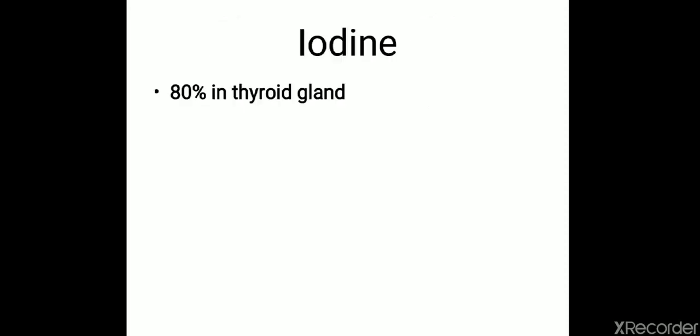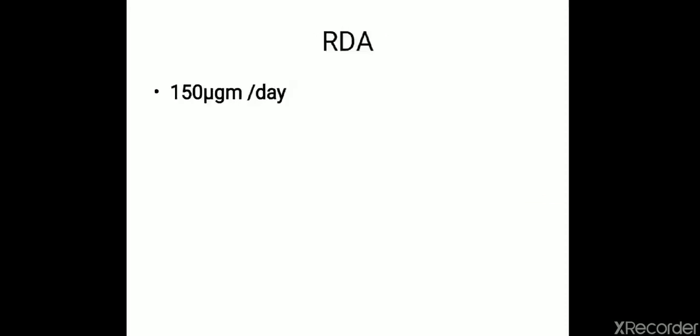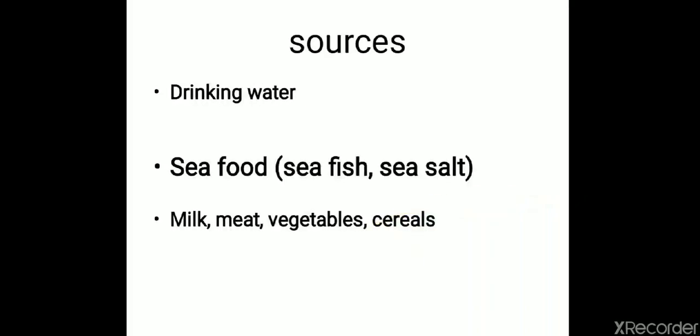So the first one is iodine. Regarding iodine, 80% of iodine is present in thyroid gland. And regarding the dietary requirement, a normal healthy individual requires 150 microgram of iodine per day. And regarding the dietary sources, iodine is present in drinking water, seafoods, milk, meat, vegetables and cereals.